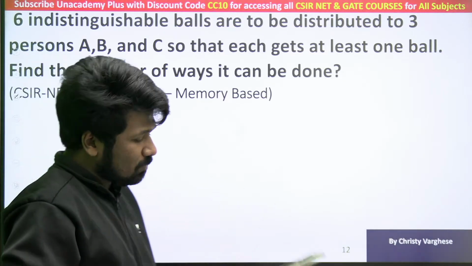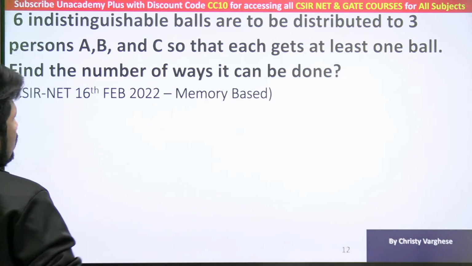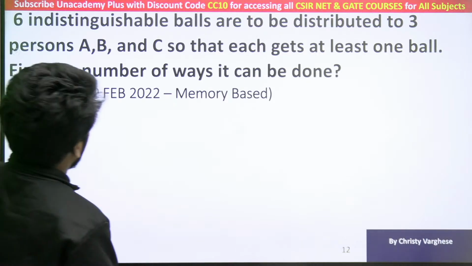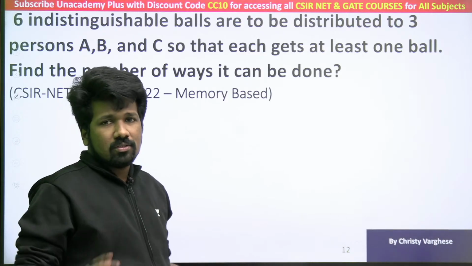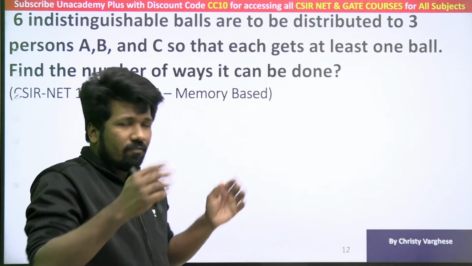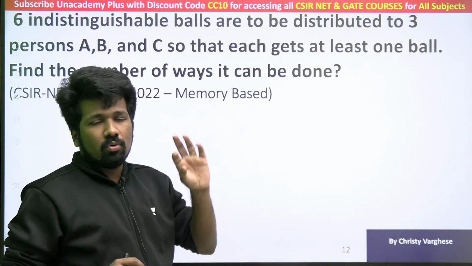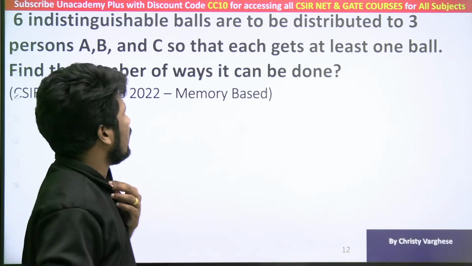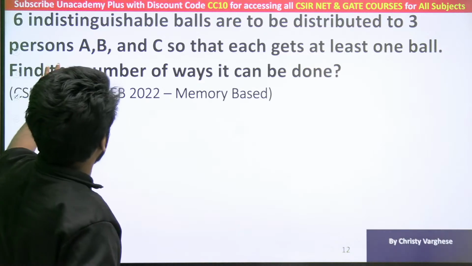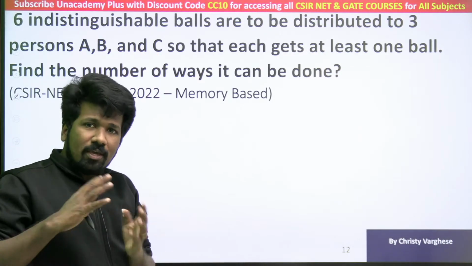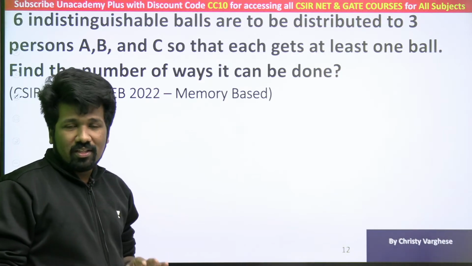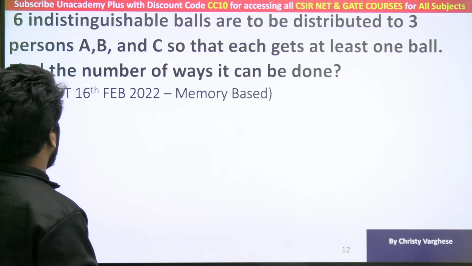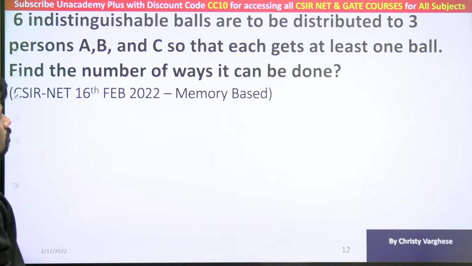Anyway, I will start explaining, again based on this data. 6 indistinguishable balls, that means they are identical balls. You cannot call them different balls, ball number 1, ball number 2, or ball type number 1, you cannot distinguish like that. So they are identical balls, to be distributed to 3 persons A, B, C. The 3 people are not indistinguishable. They are 3 separate people, that each get at least 1 ball. Each gets at least 1 ball. Find the number of ways it can be done.